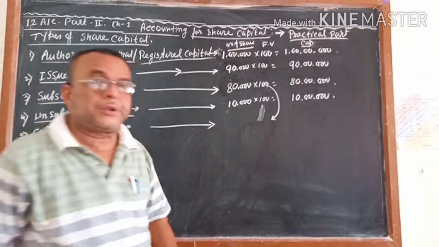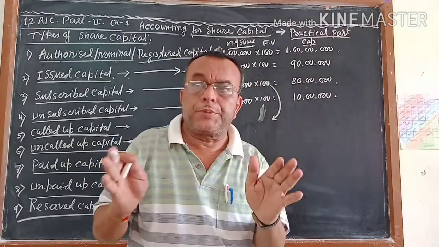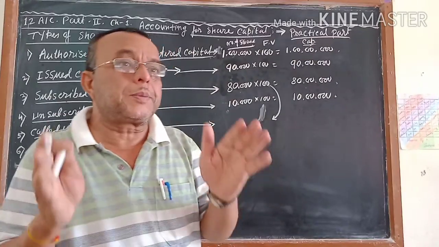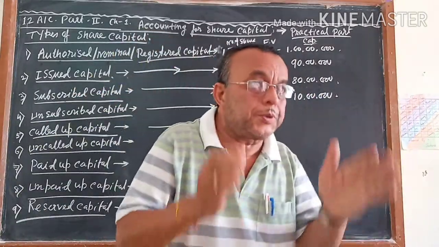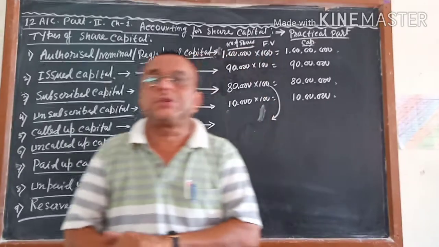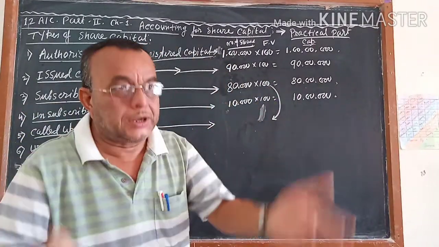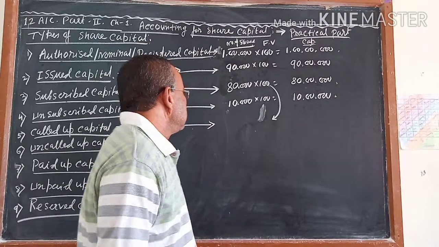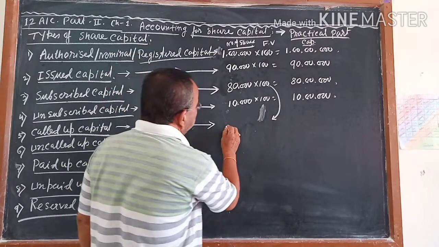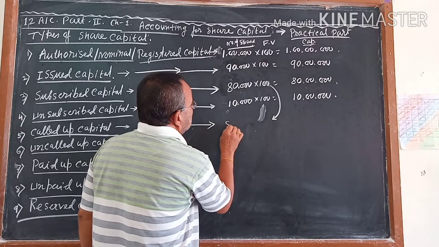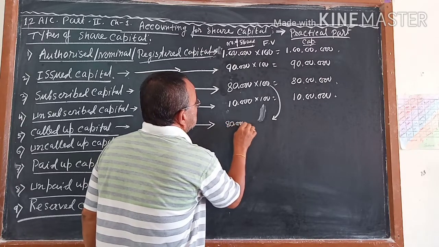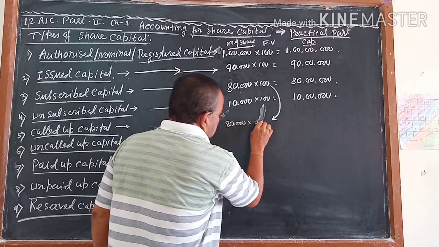Now for called up capital, instead of telling the public to pay 100 rupees, you tell them to pay 80 rupees now. Afterwards I will tell you to pay another 70 rupees. Suppose you decide to call 80,000 shares at 70 rupees each now.